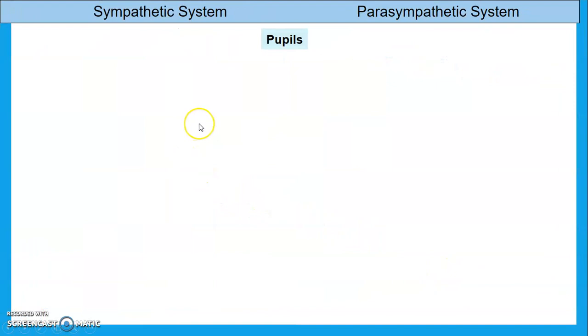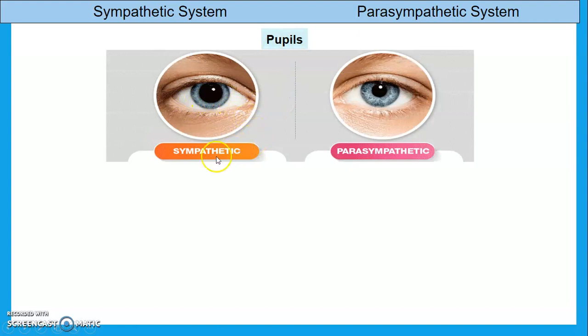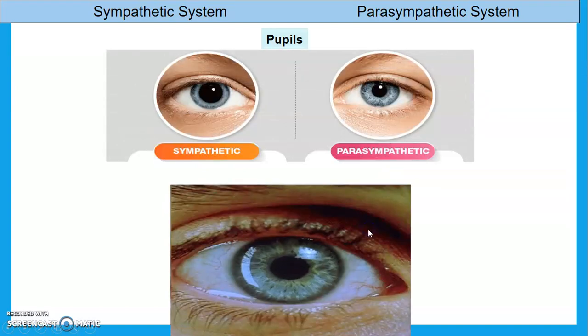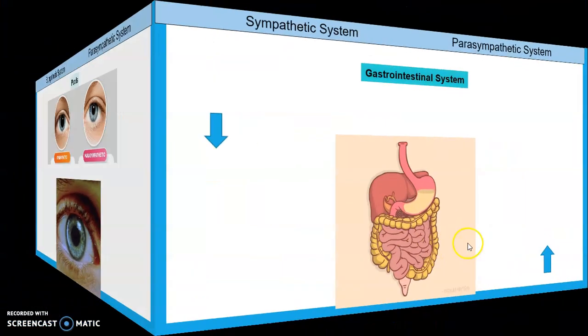Then we see what is the effect of the sympathetic and parasympathetic on the pupil. In the sympathetic nervous system, pupils get dilated. In the parasympathetic nervous system, pupils get contracted or constricted. Dilated in the sympathetic system, contracted in the parasympathetic system. Whenever we are under threat, our pupils get dilated. Whenever we are at rest, when we sleep, our pupils get contracted. When we sleep, at that time the parasympathetic system is activated. Whenever we are in a threat condition, at that time the sympathetic system is activated.